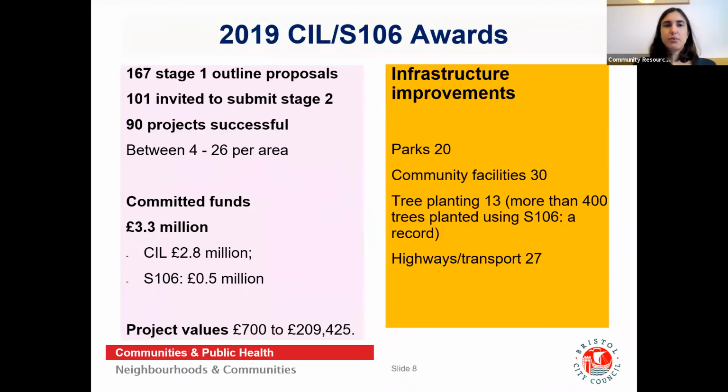To give you a sense of what was awarded in 2019, we have outlined the number of proposals that we received at stage 1, which was 167, the number that were invited to submit stage 2, which was 101, and the number of projects that were successful, which were 90. As you can see, the number invited to submit a full proposal was 101, and 90 of those were successful, so therefore a 90% success rate.